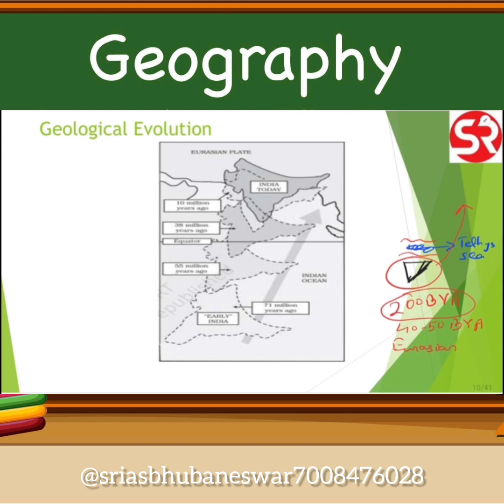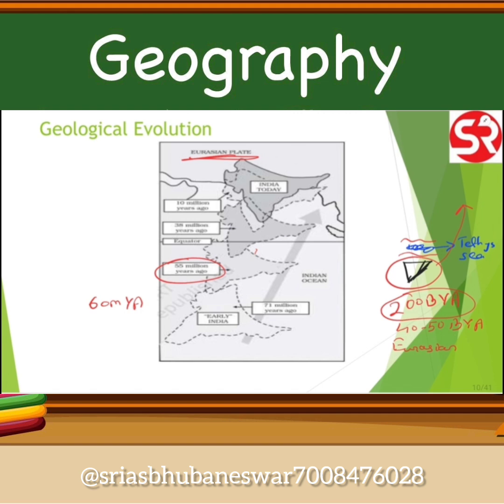It still continued its northward journey. Somewhere around 60 million years ago, the subcontinent passed through the Reunion hotspot, which is still in the southern hemisphere. This caused the creation of what we know as the Deccan Traps. And around 55 million years ago, the Indian plate collided with the Eurasian plate.